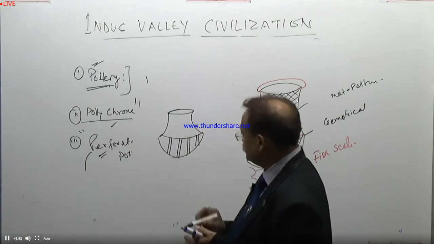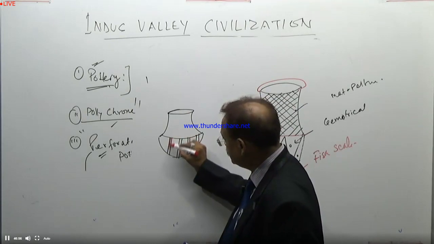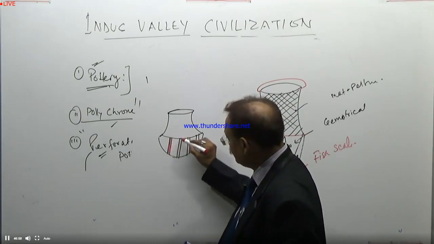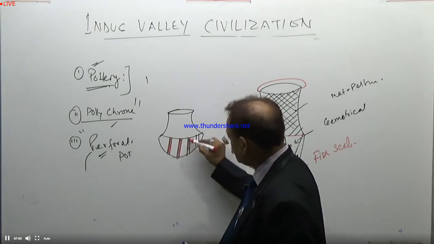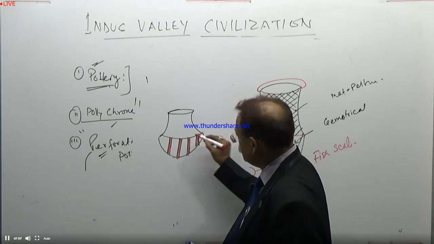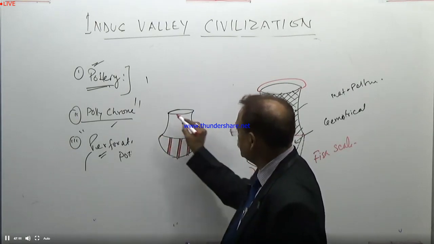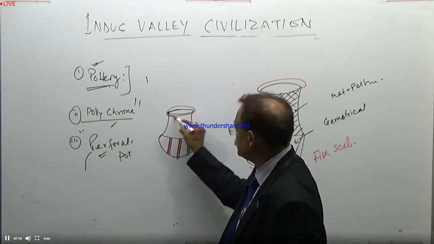The base is red and the slip is showing like this. So again this design, this pattern, we also find during the Indus Valley civilization period.